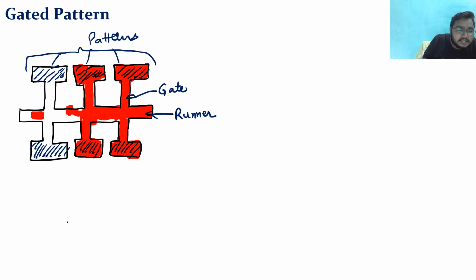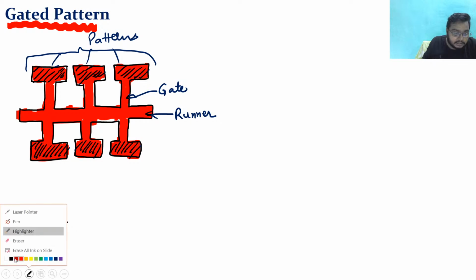So at a single time, you are making a lot of castings, and hence this kind of arrangement is known as a gated pattern. So what is the need of that?